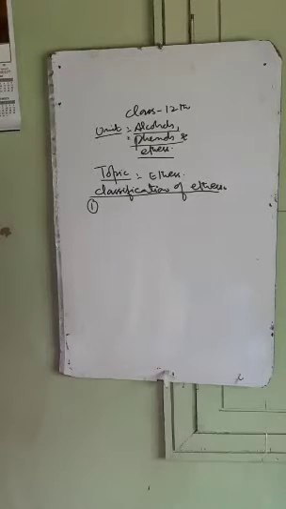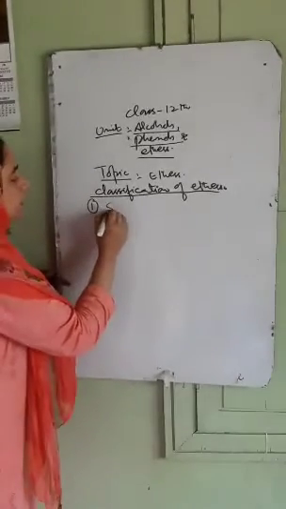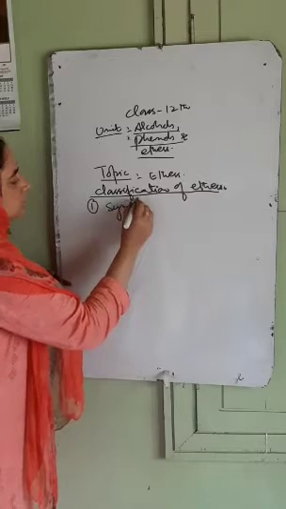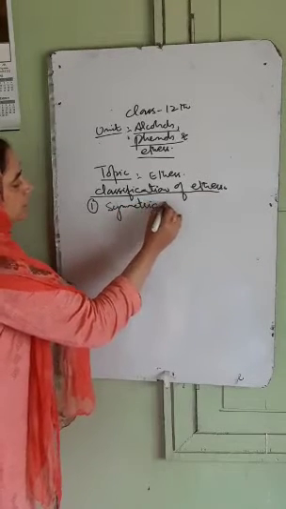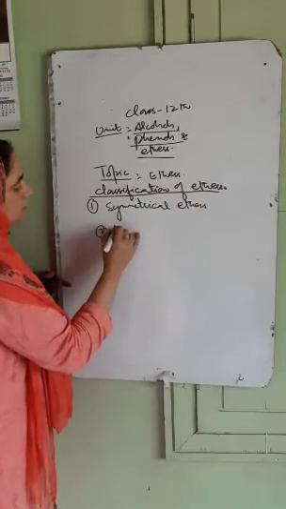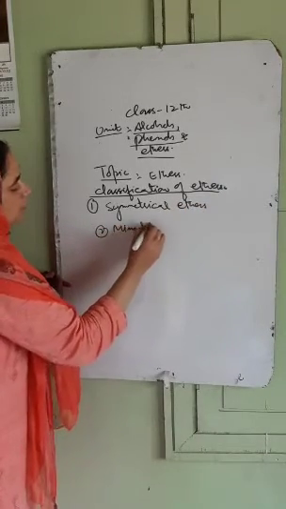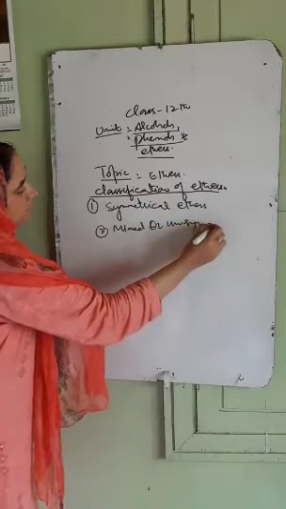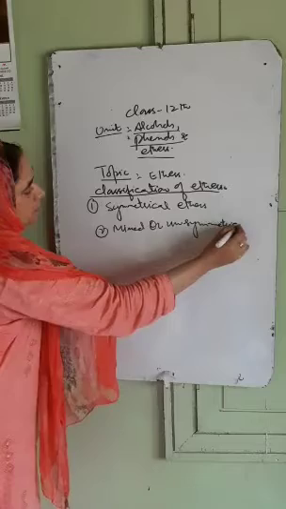Ethers are of two types, that is we have the symmetrical ethers and we have the mixed or unsymmetrical ethers.